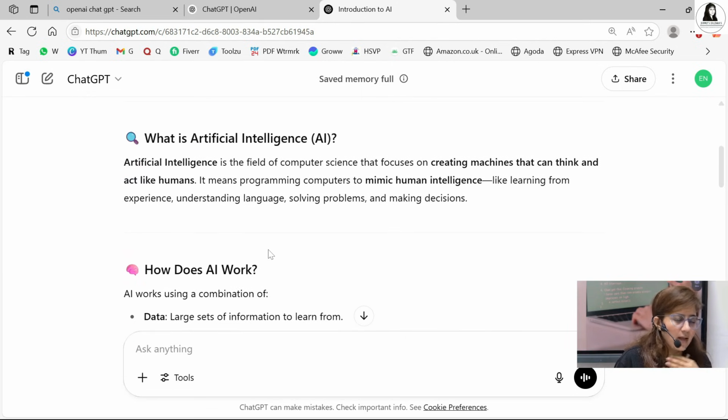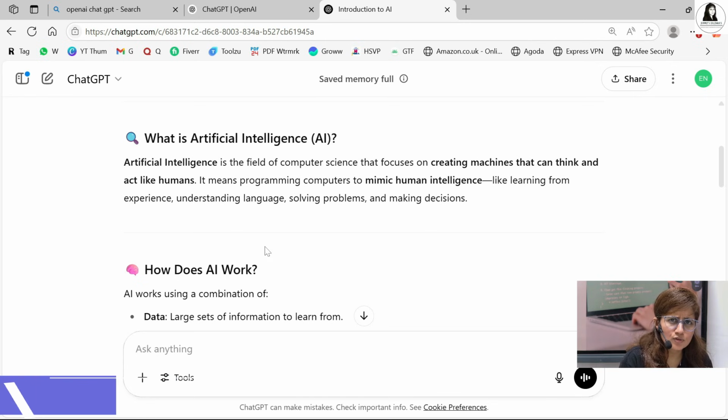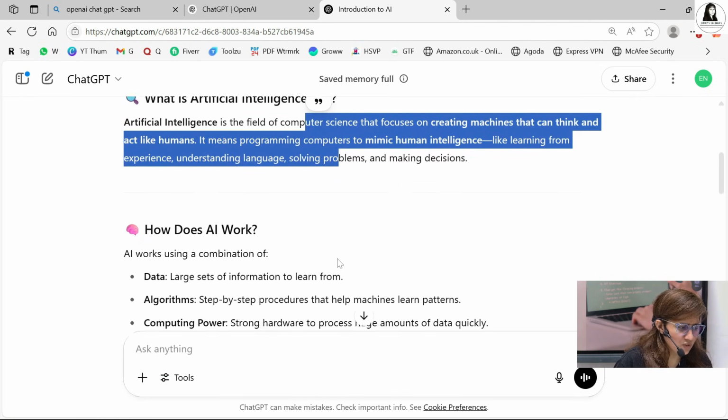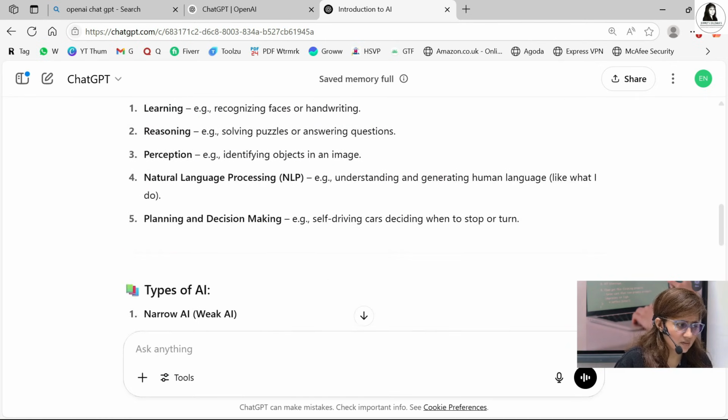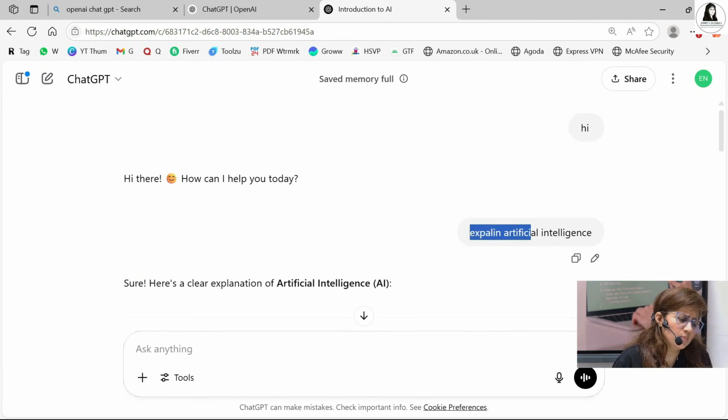Suppose I'm a teacher. I want to teach this to students who are new in artificial intelligence. So I have to give some real life examples also. But this is not that good. This is kind of a bad prompt, a general prompt, explain artificial intelligence. That's it. It's not a good prompt.